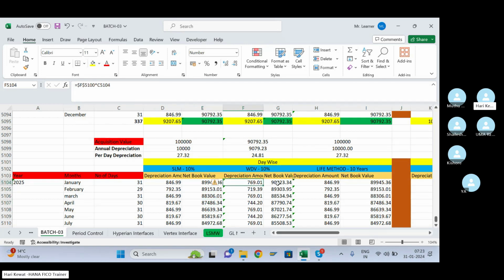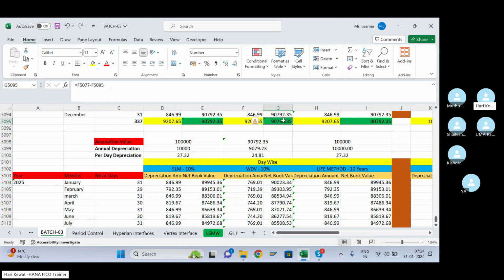Now for WDV, again, how will January month depreciation be calculated? Per day depreciation multiplied by number of days, so this much depreciation came. For February month, per day depreciation multiplied by number of days, this is February month depreciation. Now how does net book value come for January 2025?